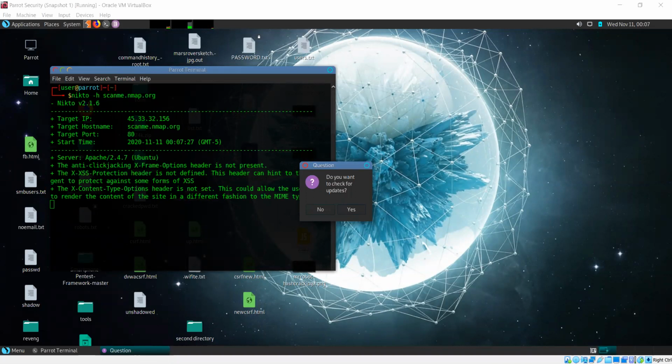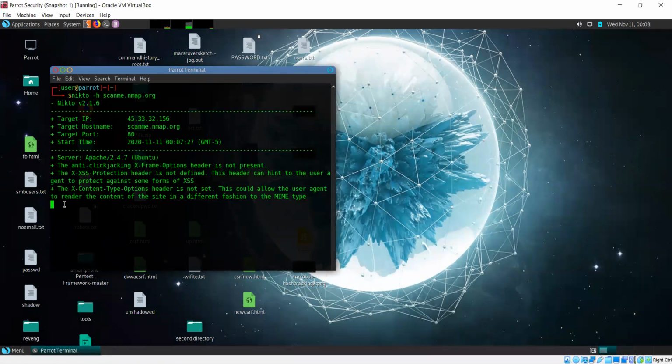Now this can give you a lot of relevant information about a website. The first thing it starts with is the server. Then it talks about a few HTTP headers, and it uses a vulnerability database known as OSVDB, the Open Source Vulnerability Database. If it finds anything, it will show you in the results here, but it can take a long time to run. So for now, I'm just stopping it.